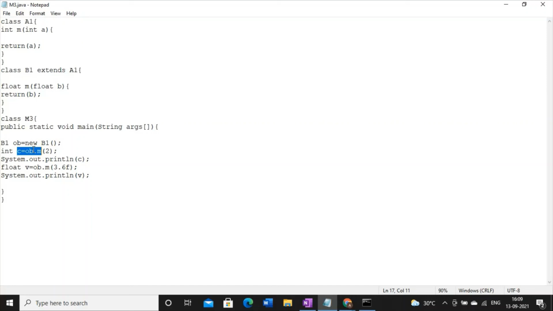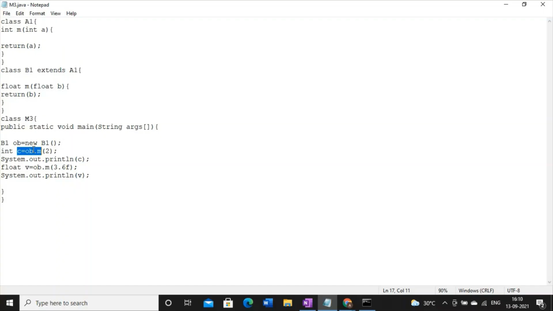It means the compiler will not be able to distinguish between the two different methods, so the compiler will show the recent one. So method overriding is a problem, and this problem appears due to the existence of same method name, same parameter signature and same return type. It's a polymorphism, and this problem is captured at compile time. So method overriding is a compile time polymorphism, and method overloading is also a compile time polymorphism.